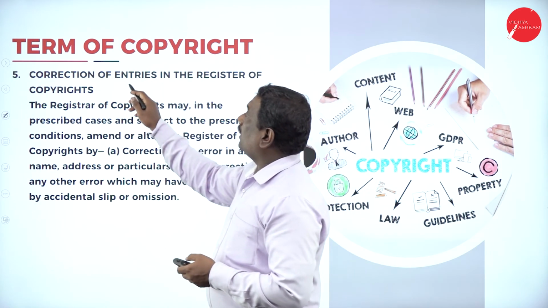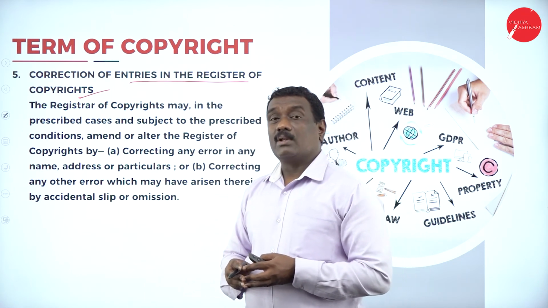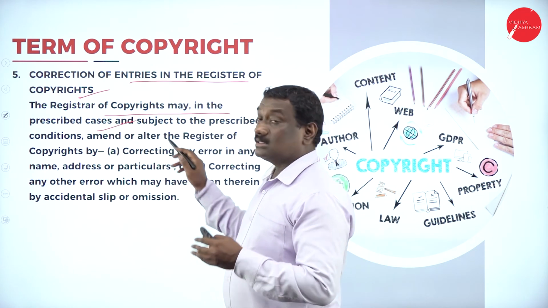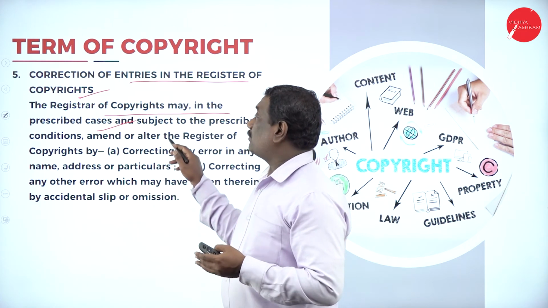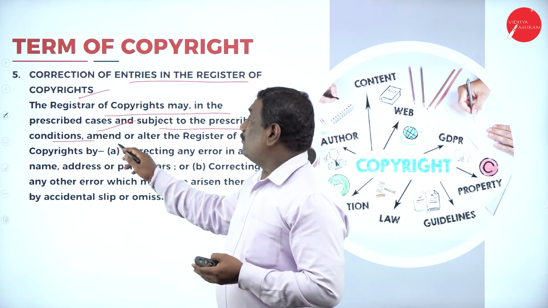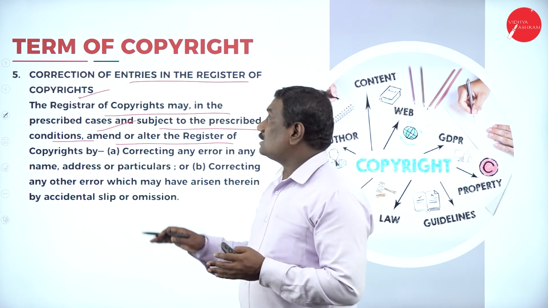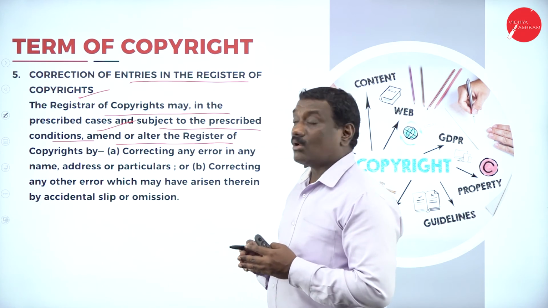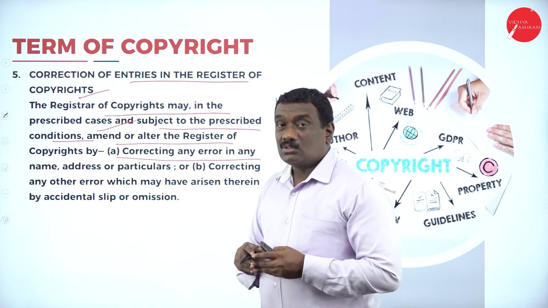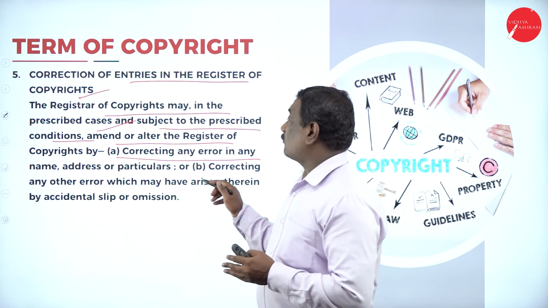The next one is correction of entries in the Register of Copyrights. So if there is any correction to be made in the Register of Copyrights, that also can be done. The Registrar of Copyrights may, in the prescribed cases, not every time, only in some prescribed cases, and subject to prescribed conditions, amend or alter the register. So he has the power and authority to amend or alter in case there are any corrections to be made in the Register of Copyrights. And first one is correcting any error in the name. So he cannot just correct whatever he wants. He has to do the correction or alteration in the Register of Copyrights only as prescribed.